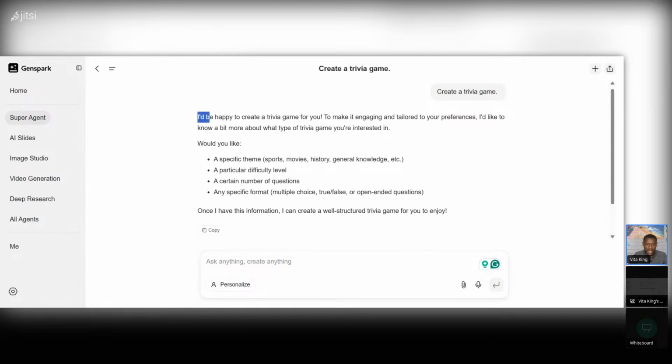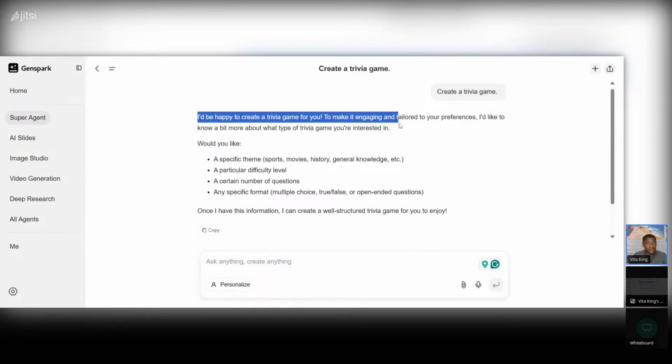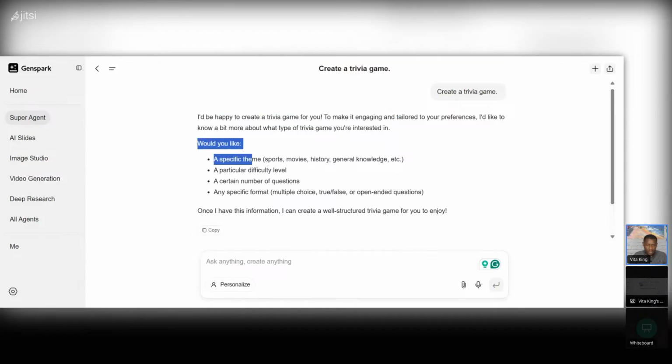It says, "I'll be happy to create a trivia game for you. To make it engaging and tailored to your preferences, I would like to know a bit more about what trivia game you're interested in." So you see, when you're vague, it's going to try to prompt you as much as possible to get answers from you before it can actually proceed. "Would you like a specific theme: sports, movies, general knowledge? A particular difficulty level?" Let's say all of the above, right?